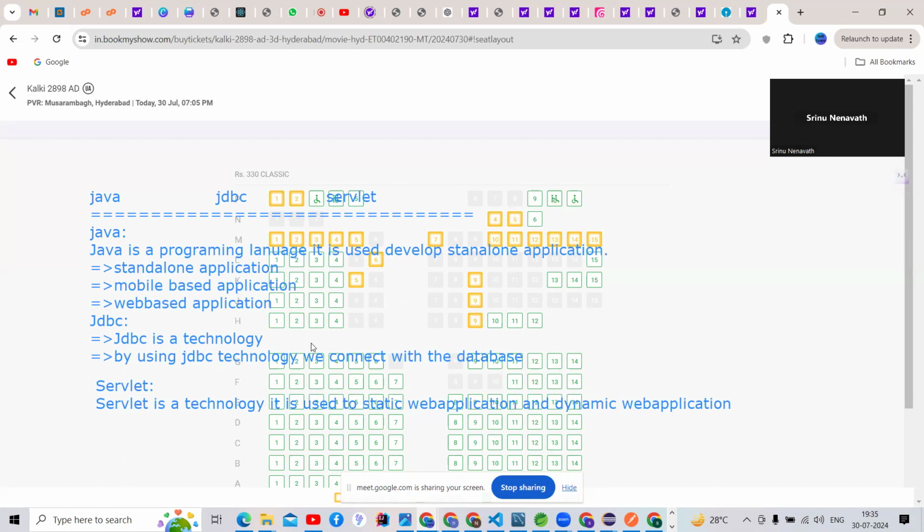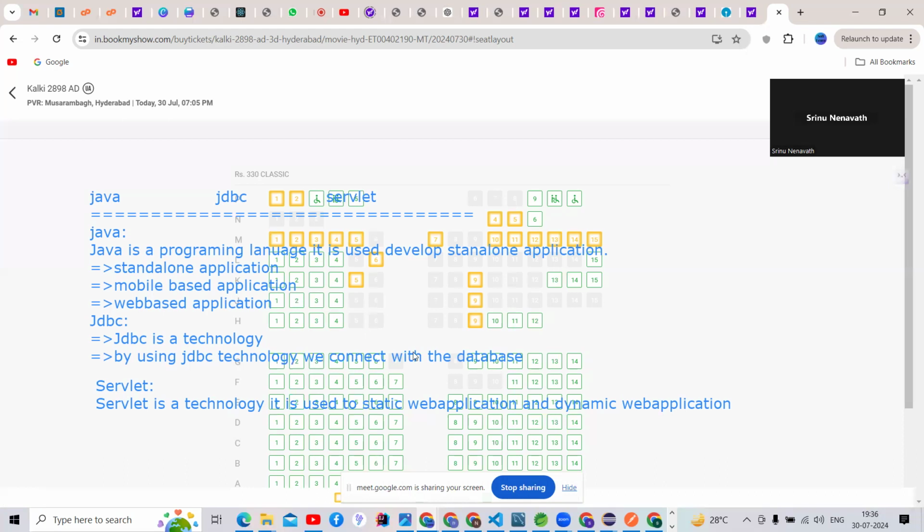A different place. Yes, because that application can be accessed by multiple users, and they will reserve the tickets, and whoever reserves first, first in first out, they will allocate the seats. So this kind of application, can we call it a static web application, or a dynamic web application, guys?